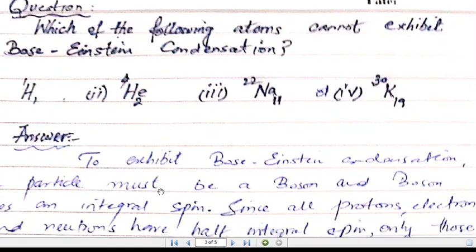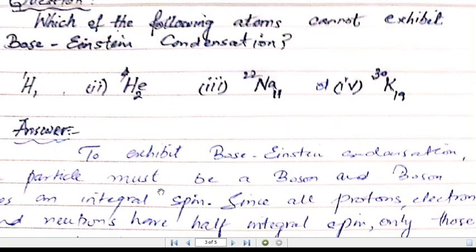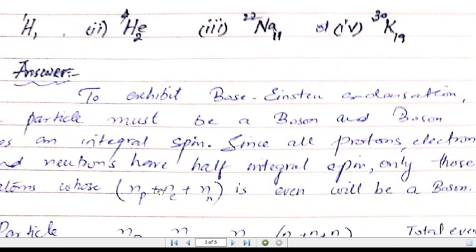We know that the Bose-Einstein condensation only occurs for the case of bosons, and we know that bosons have integral spins. Since all protons, electrons, and neutrons have half integral spin, for an atom, if the sum of the number of protons, electrons, and neutrons gives you an even number, that will give you an integral spin.